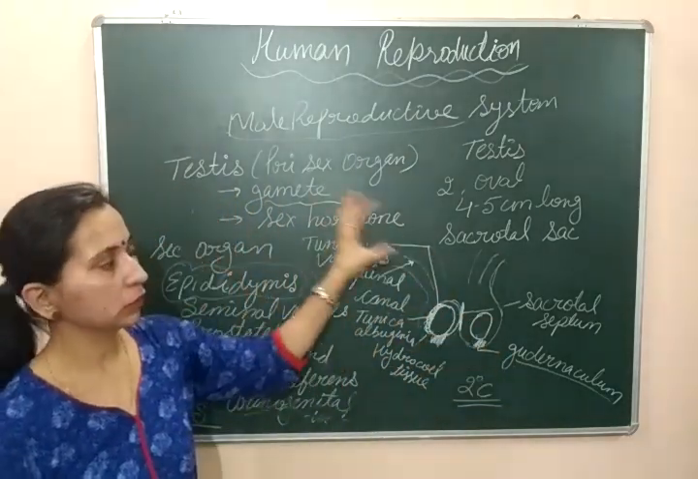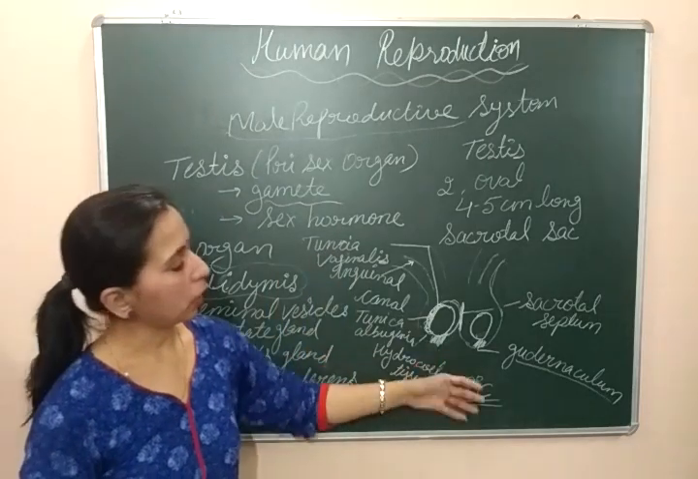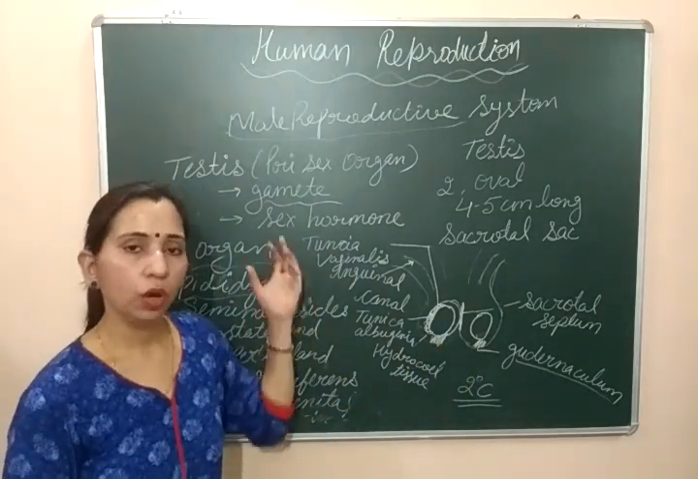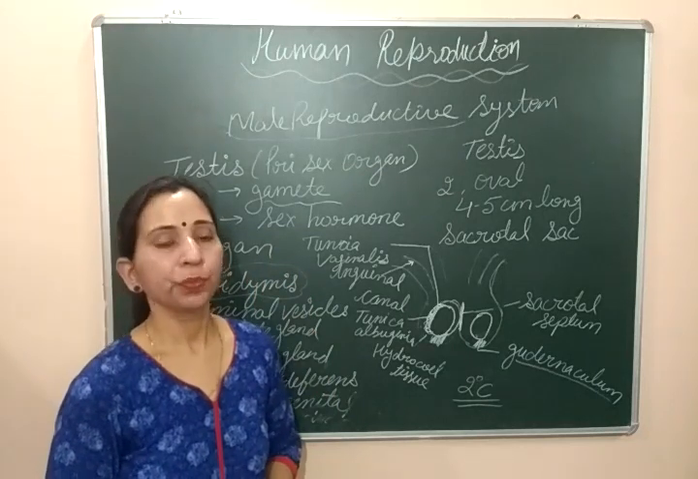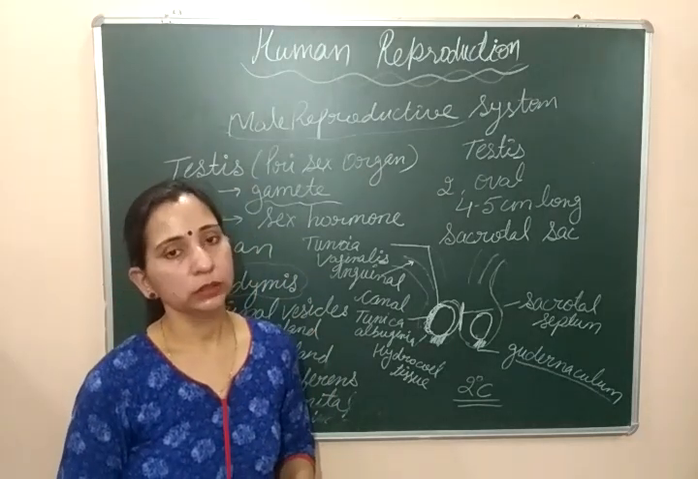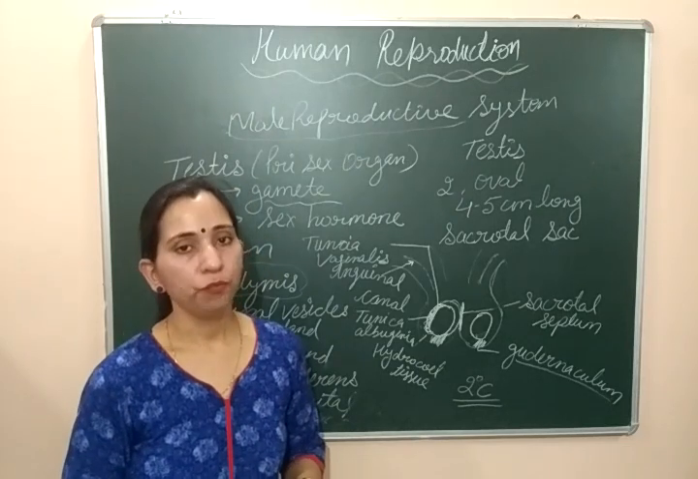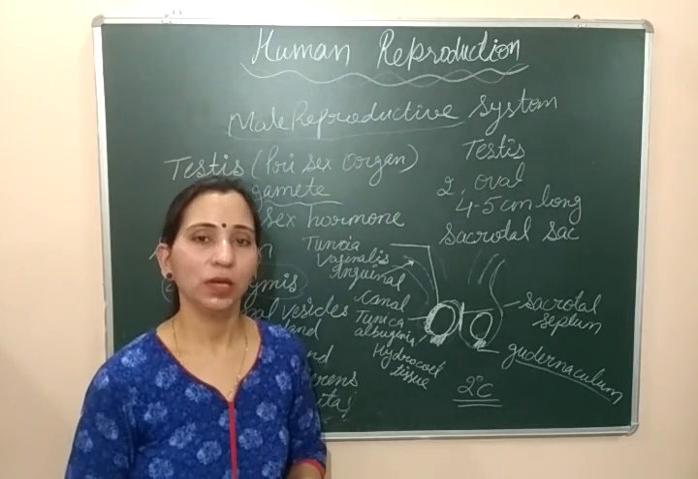So we will discuss the complete male reproductive system after that. Here we discussed the structure, location and situation of the testis and an overview of all parts of the male reproductive system. Now in the next video, we will discuss the complete structure of the male reproductive system. So keep watching, keep studying and keep learning. Thank you.